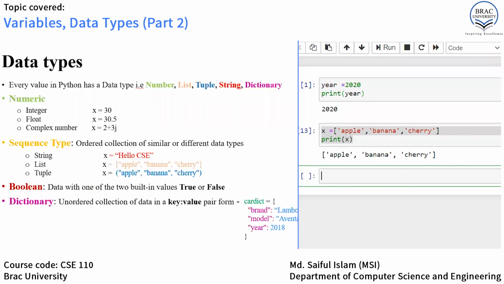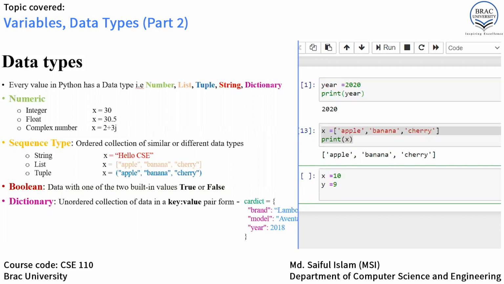Now let's talk about the Boolean data type. Boolean means data with one of two built-in values, which are true and false. It means when you compare two values, the expression is evaluated and Python returns the Boolean answer as true or false. Confusing, right? Let's see an example. If we write x equals 10, y equals 9, then if we print x greater than y, let's see the output.